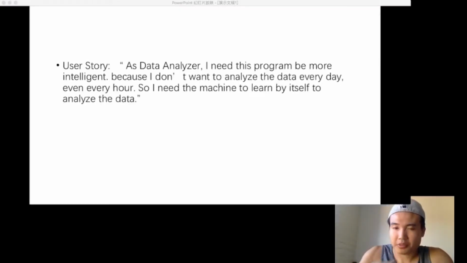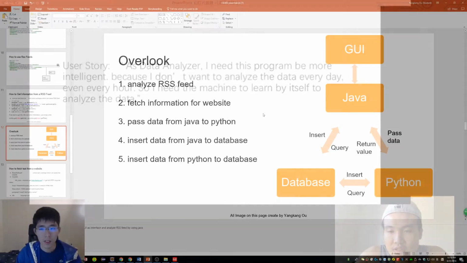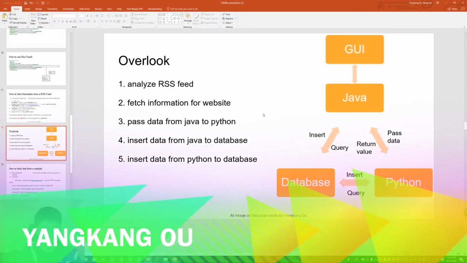So my partner and team member Yang Hong O will explain the next part, fetching. Let's take an overlook at our project.